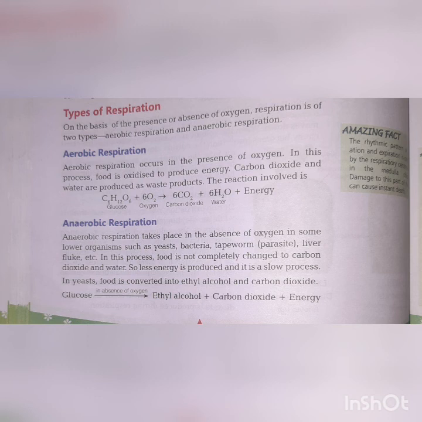The reaction involved is C6H12O6, that is glucose, plus 6 O2, that is oxygen, will give you 6 CO2, that is carbon dioxide, plus 6 H2O, that is water, and energy. Now simply you can say that the respiration which takes place in the presence of oxygen is known as aerobic respiration.